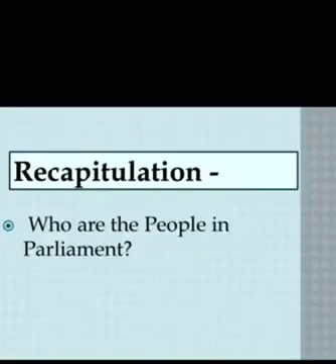Now let's have a quick recap of what we learned in today's topic, that is, who are the people in Parliament. Parliament has more and more people from different backgrounds. There are more members from rural areas as well as from regional parties. Many groups which had no representation earlier are also there now, such as the backward classes. So there is increased participation from Dalit and backward classes.